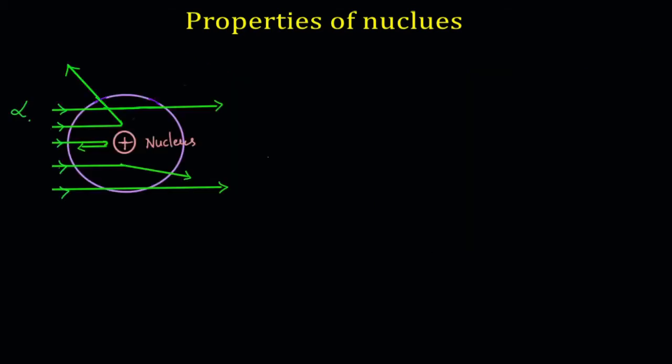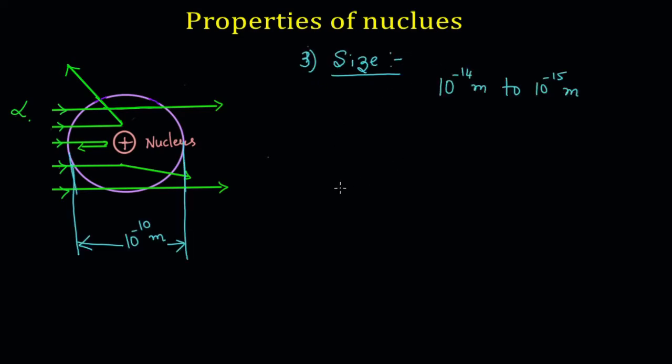We know that Rutherford, in his famous alpha particle scattering experiment, showed that the size of any nucleus is of the order of 10 power of minus 14 to 10 power of minus 15 meter. The very famous alpha particle scattering experiment through the gold foil.